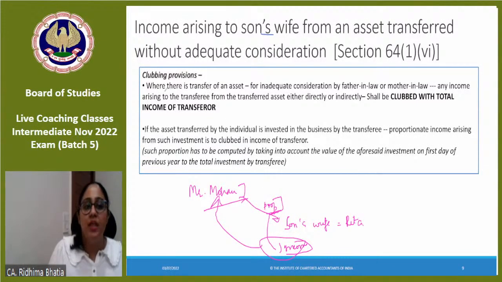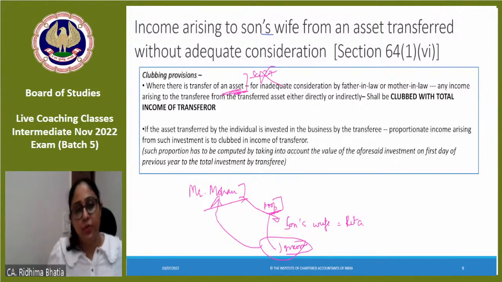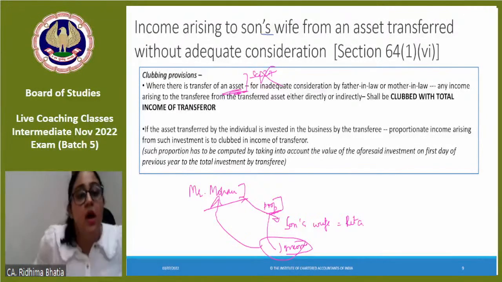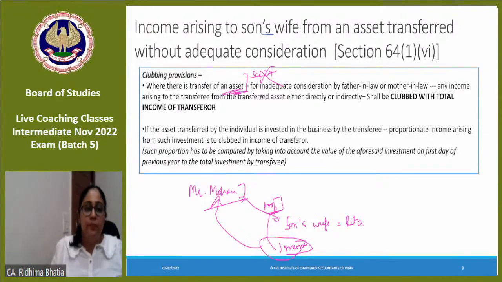Where there is a transfer of an asset here, including house property. Why including house property? Because deeming provision under section 27 does not apply when you transfer a house property to son's wife. Hence, here house property would also be included. Okay. So where there is a transfer of asset for inadequate consideration by father-in-law or mother-in-law, any income arising to the transferee, that is your daughter-in-law, from the transferred asset, either directly or indirectly, shall be clubbed with the total income of transferor, who is father-in-law or mother-in-law.